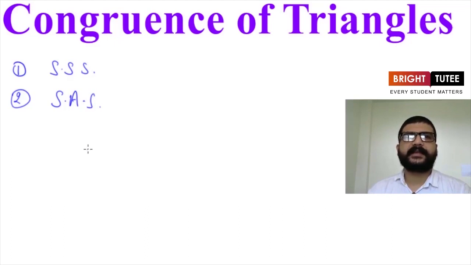ASA. So in the last two criteria we have seen that Tapu and Sonu were playing some game and they discovered these two criteria. So SAS was discovered by Tapu and Sonu by playing a game, and similarly SSS was also discovered by them by playing a game. Now again they started playing the same game. Now let's see how they are playing a game now.